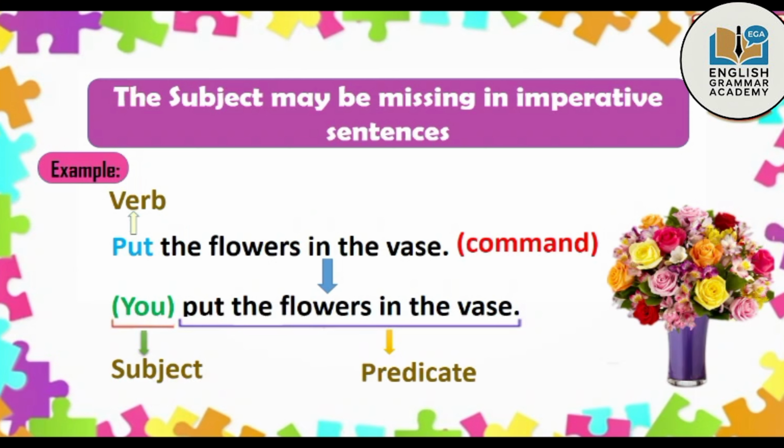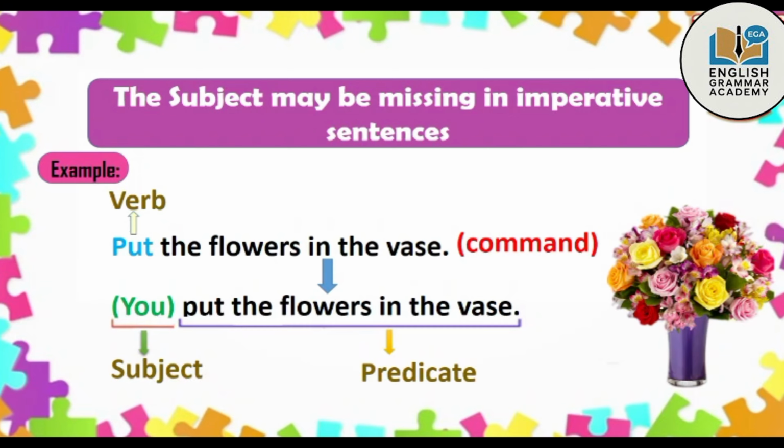Subject may be missing in imperative sentences. For example, put the flowers in the vase. Now here, the verb is put. If I question, who put the flowers in the vase? Do you have any answer? No, because there is no such subject mentioned here. We only have the nouns flowers and vase, but none of them are performing the verb put.